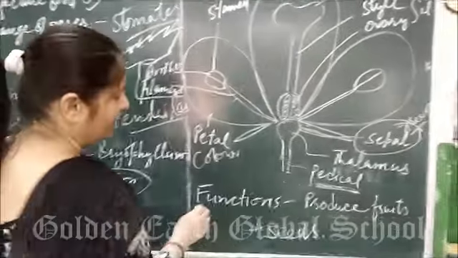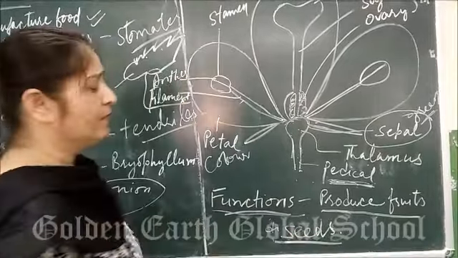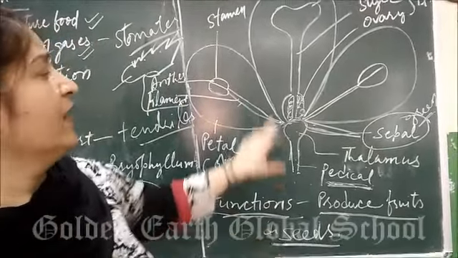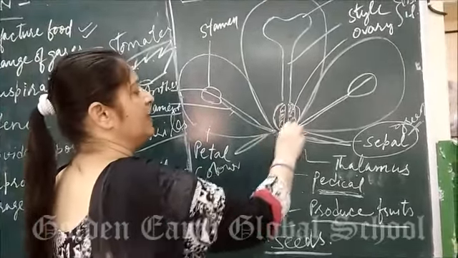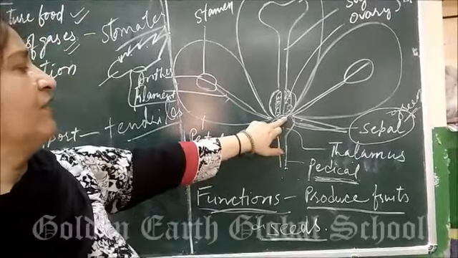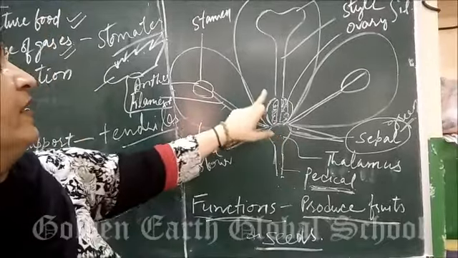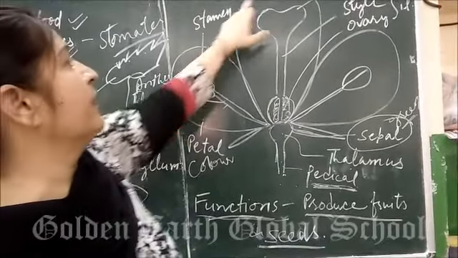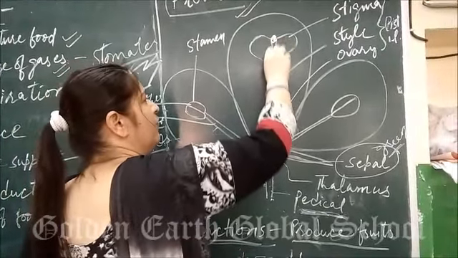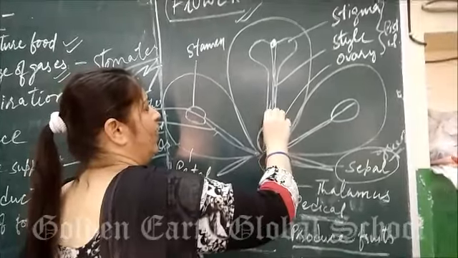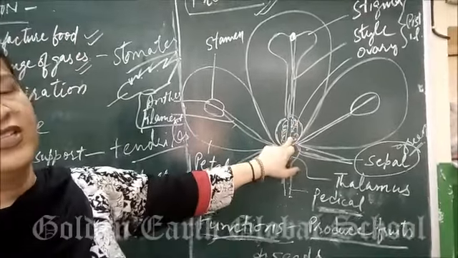Next, what is the function of flower? It is to produce fruits and seeds. How will it produce fruits and seeds? This ovary contains ovules. When pollination takes place, after pollination, fertilization will occur. What is fertilization? That is fusion of male and female gametes. From the anther, pollen grain will come here. This pollen grain sits here, and one tube will form, which will enter the ovary and send the male nuclei, and here the fertilization will start.